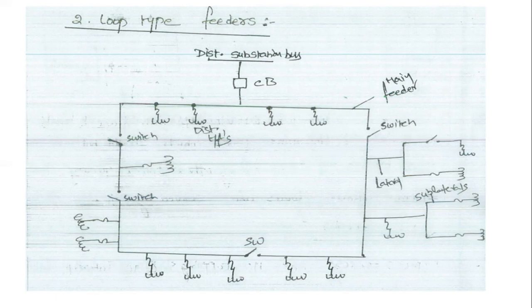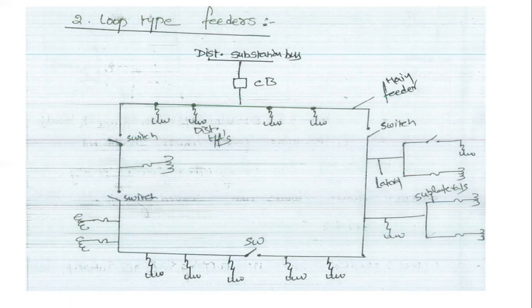The loop is operated with normally open breakers or disconnecting switches. This loop will be operated by the operation of these switches and the circuit breakers. A primary fault causes the feeder breakers to open, and the breaker will remain open.